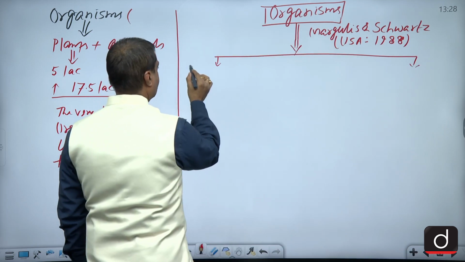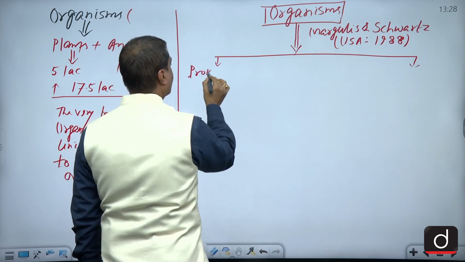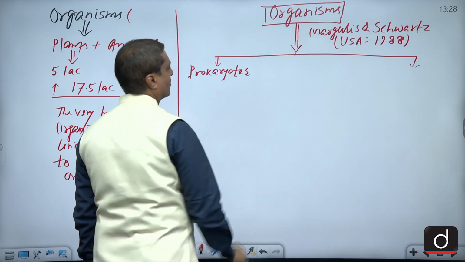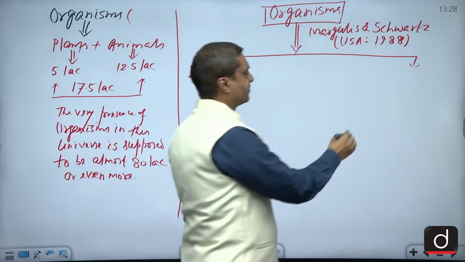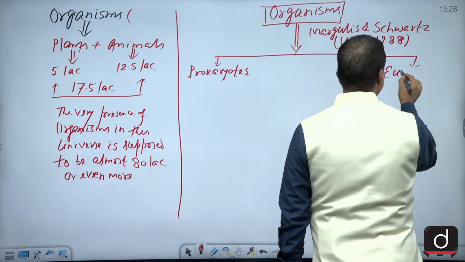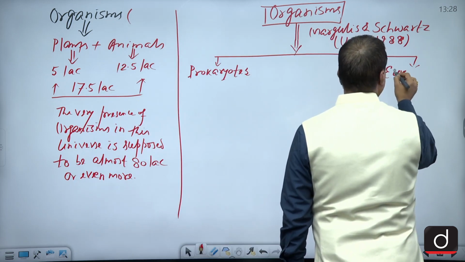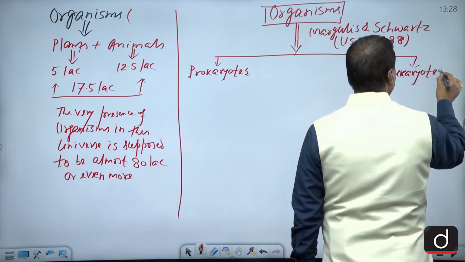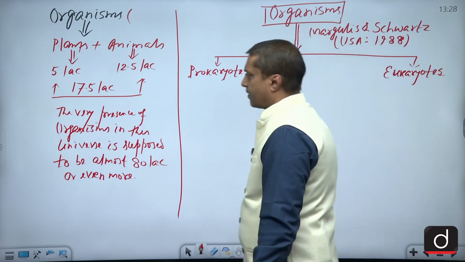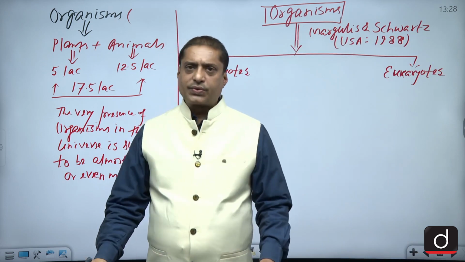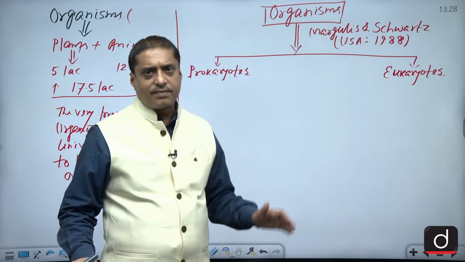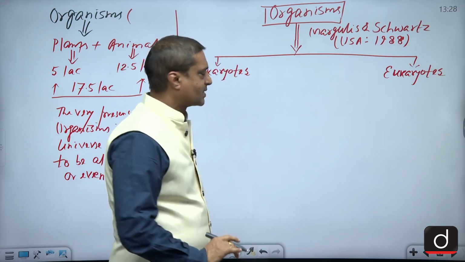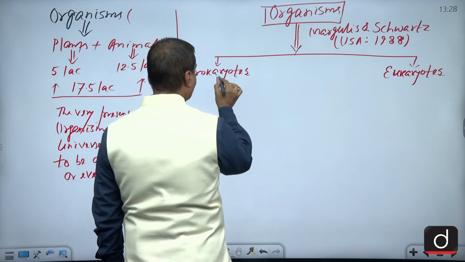The first one they call the prokaryotes, and the second one they call the eukaryotes. Let's go through the significances attached with both these types of organisms, I mean prokaryotes and then eukaryotes. Let's go first for them.